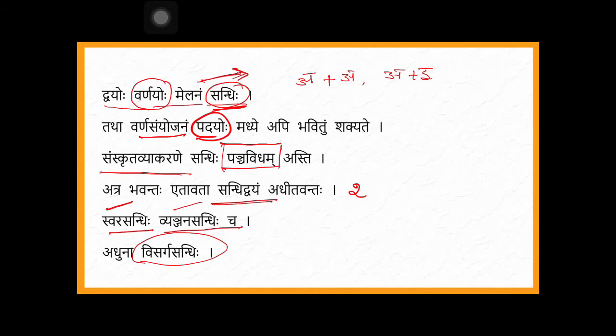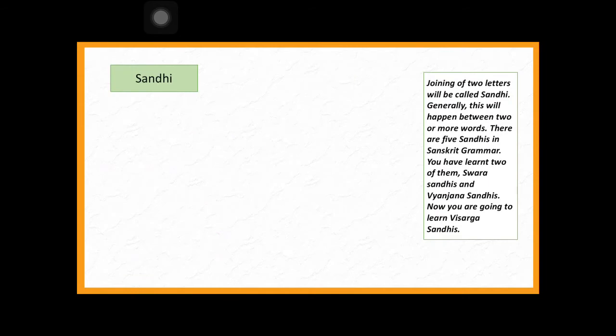Visarga is what you know. Visarga is if you write aha, these two dots, if you put them in front of the letter, these two dots are called visarga. So this visarga sandhi, how to join this visarga with any letter, that is what is called visarga sandhi. We'll see next. See, joining of two letters will be called sandhi.